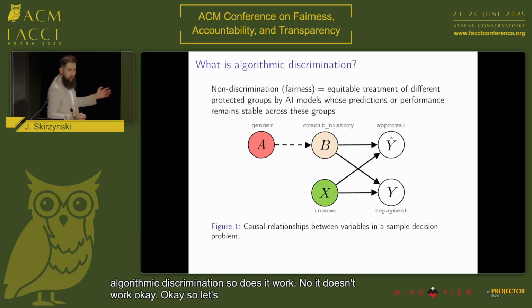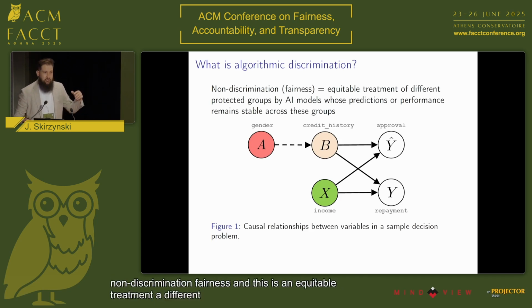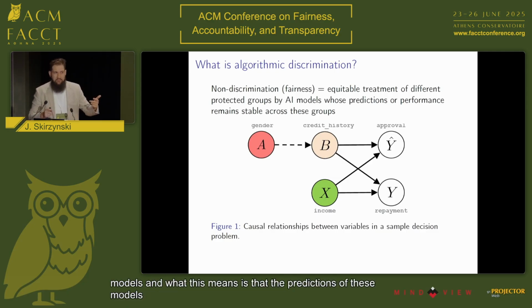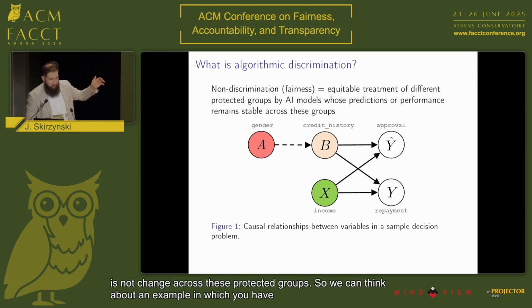Okay, so let's start with the beginning. I know you all know what algorithmic discrimination is, because this is a fairness conference, but so that we have the same understanding, we can invert that question and ask what is non-discrimination, fairness, and this is an equitable treatment of different protected groups by machine learning models. And what this means is that the predictions of these models and their performance does not change across these protected groups, okay?